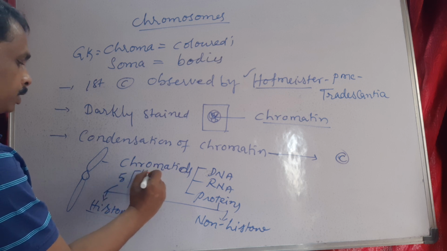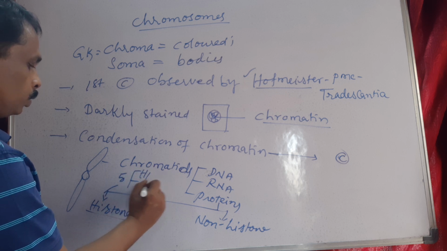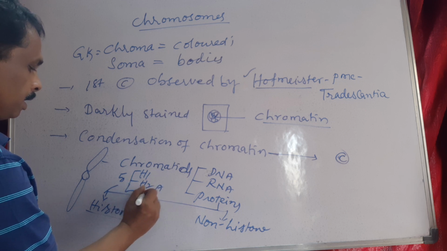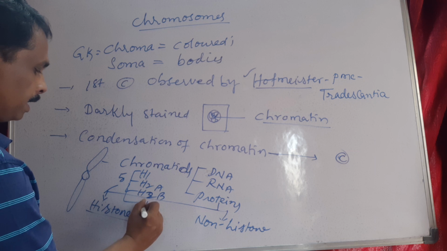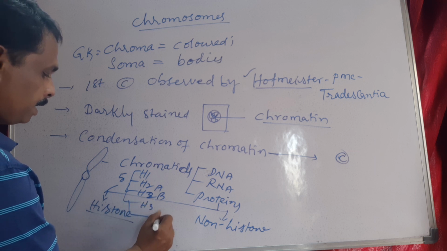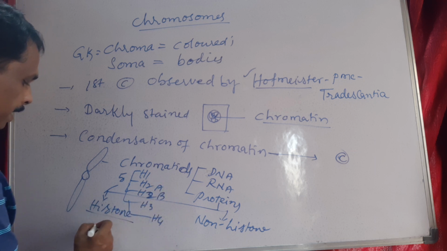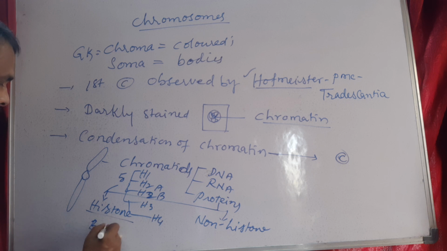They are H1, H2A, H2B, H3 and H4. These are composed of basic amino acids.